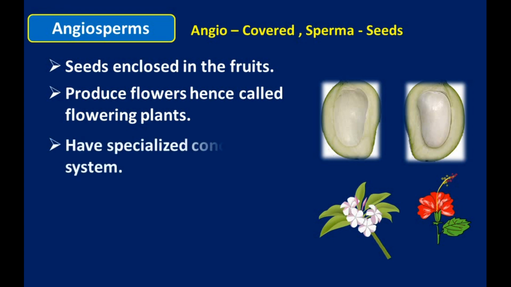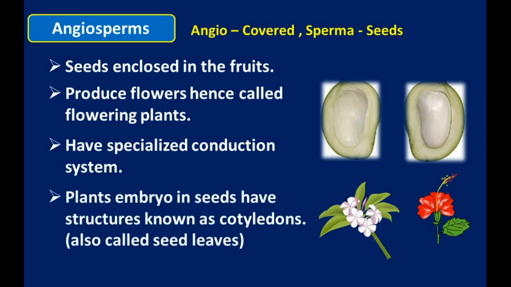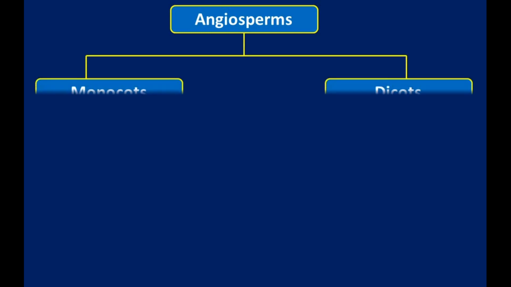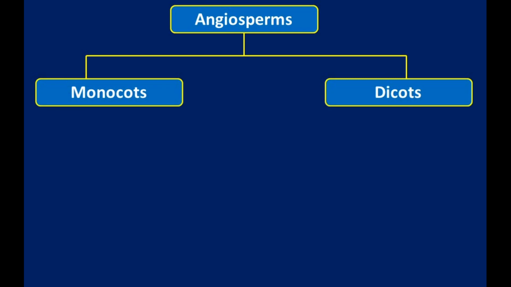They have specialized tissues for the conduction of water and minerals, that is the xylem tissue and phloem tissue. The plant embryo in seeds has a structure known as the cotyledons, also called seed leaves. On the basis of their number of cotyledons, angiosperms are mainly divided into two groups, monocots and dicots.